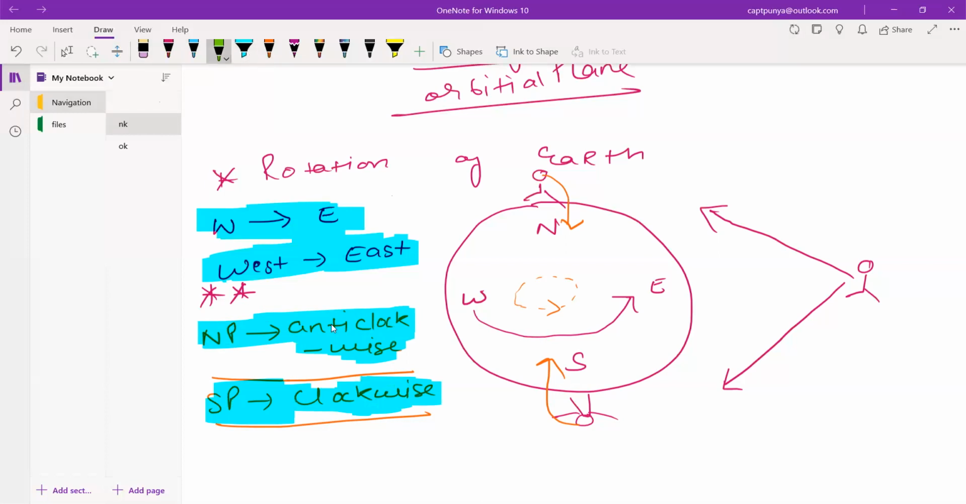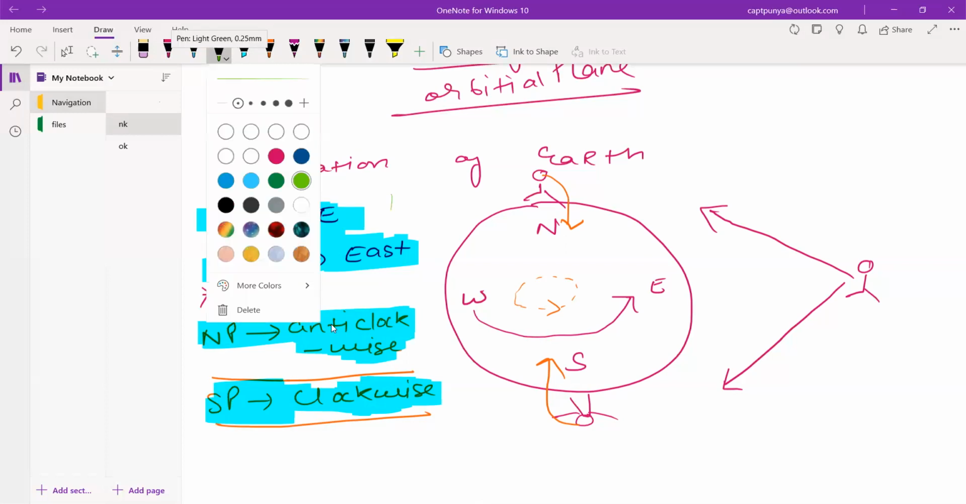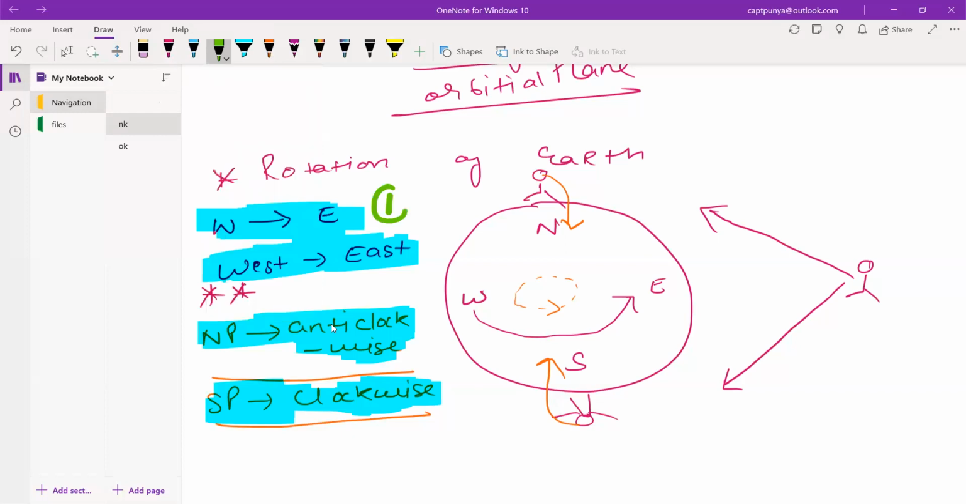This is the point number 1. Okay, let me just increase the size of the pen. All right, this would do. Okay, this is the point number 1. This is the point number 2, and this is the point number 3 in relation to the rotation of the earth, which you will have to remember, guys.